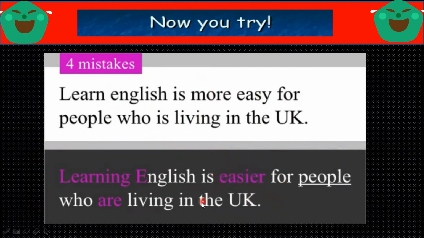For people who are living in the UK, not who is living in the UK, because you are talking about plural, then the verb should match with your subject: who are living in the UK. Got it?